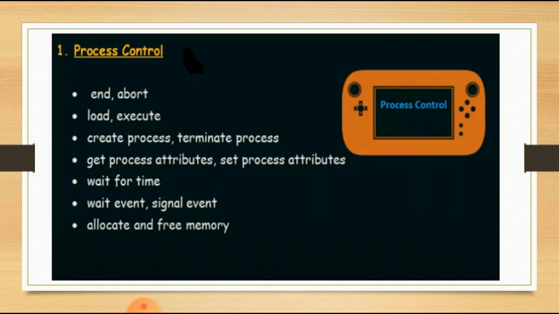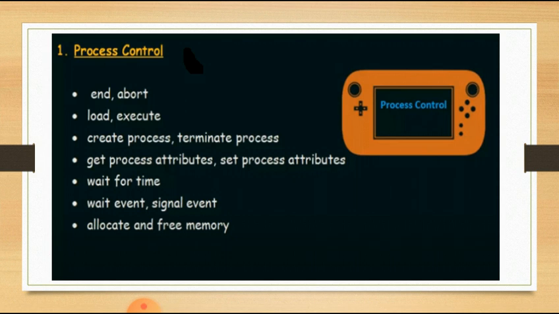So what do we mean by allocate and free memory? We know that a process needs certain memory to execute, so we have to allocate certain space in our memory devices. Whenever the process starts execution, we have to allocate certain memory space, and for that we use the allocate system call.